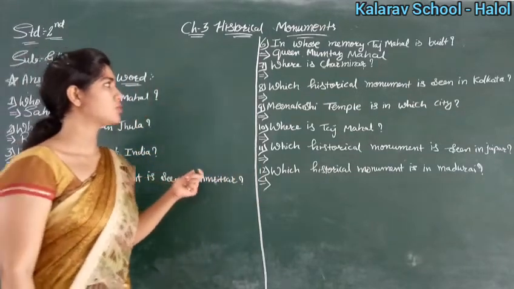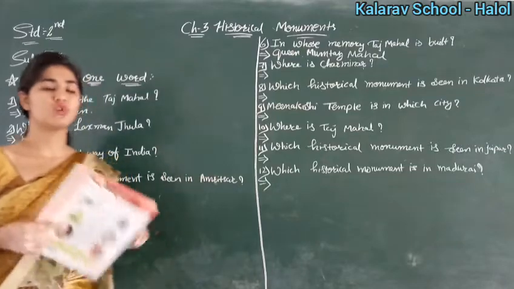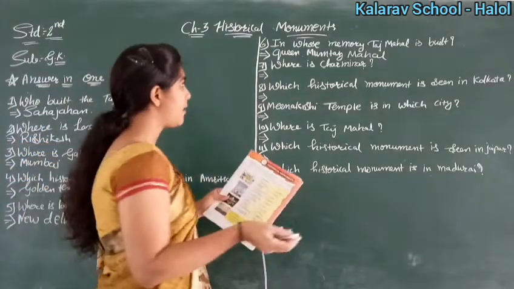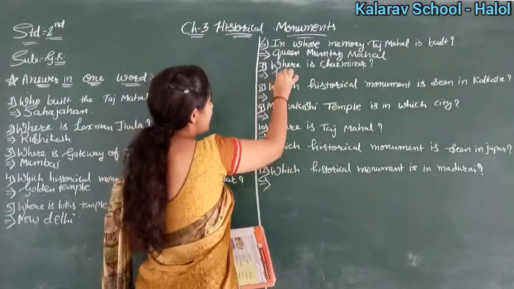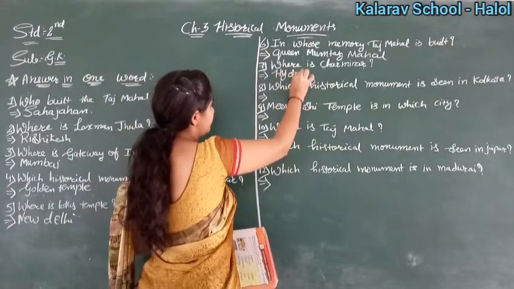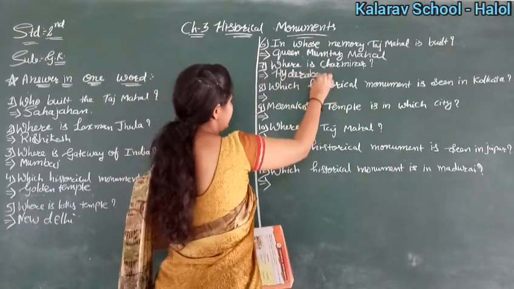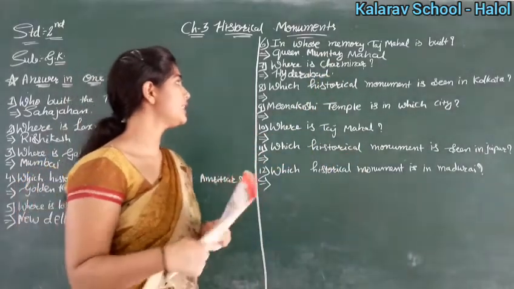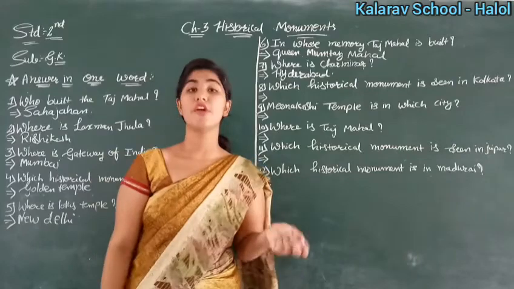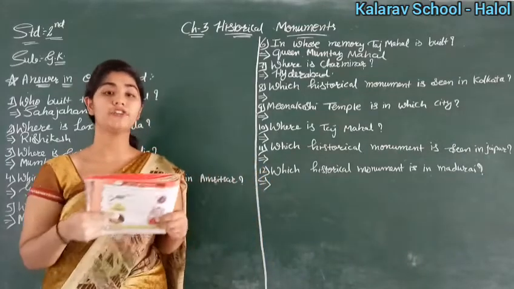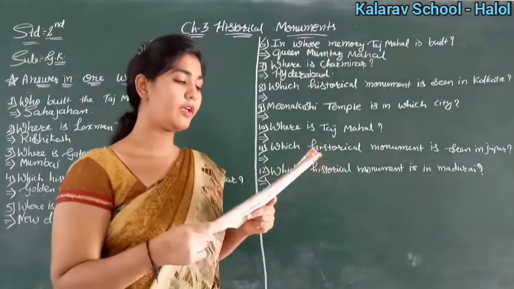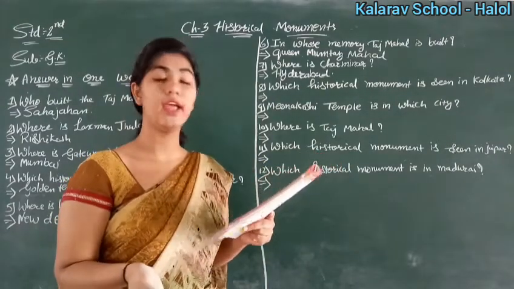Okay. Now see, where is Charminar? So children, where is Charminar? It is in Hyderabad. So here you will write Hyderabad. Clear? So Charminar is in Hyderabad. Then which historical monument can we see in Kolkata? कलकत्ता में कौन सा historical monument है?